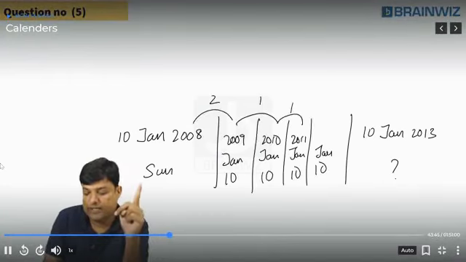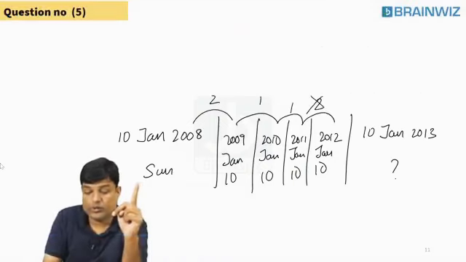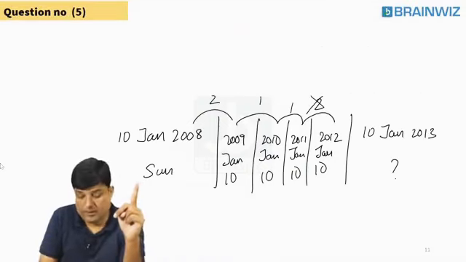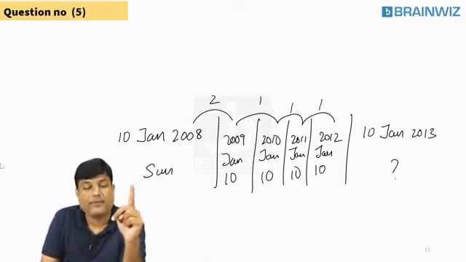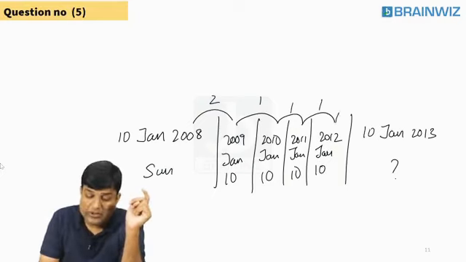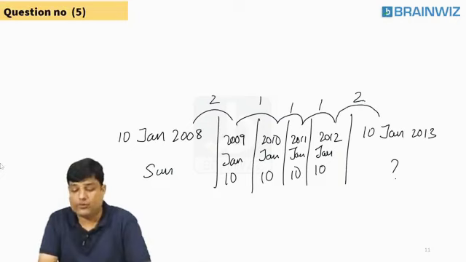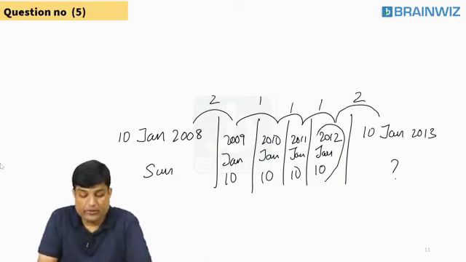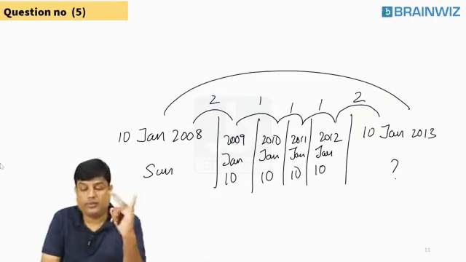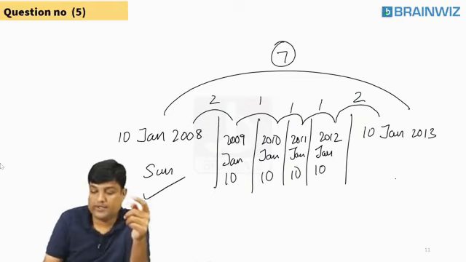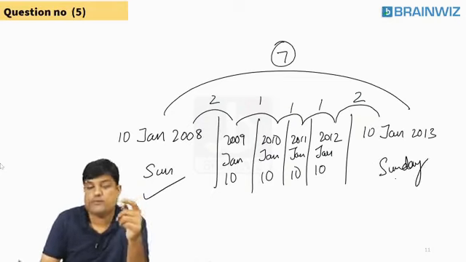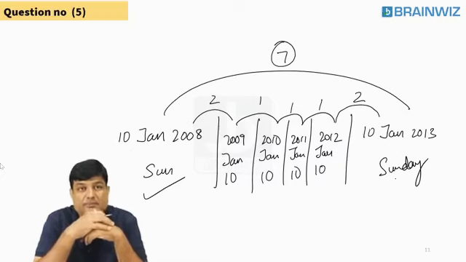10th Jan 2011 to 10th Jan 2012 is not 2. Remember, you are at 10th Jan only, 2012 only. But February you didn't touch, right? It's 1. Now, 10th Jan 2012 to 10th Jan 2013, the next year you're going to have 2, because 10th Jan 2012 you have covered till here. Overall 2 plus 1 plus 1 plus 1 plus 2, what's that? 7. So I said Sunday and you are also supposed to say the same Sunday. Are you understanding, everybody? Yes or no?